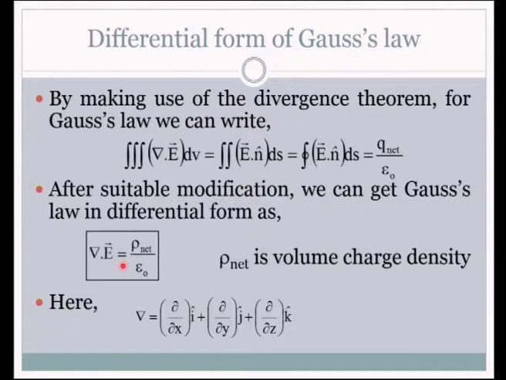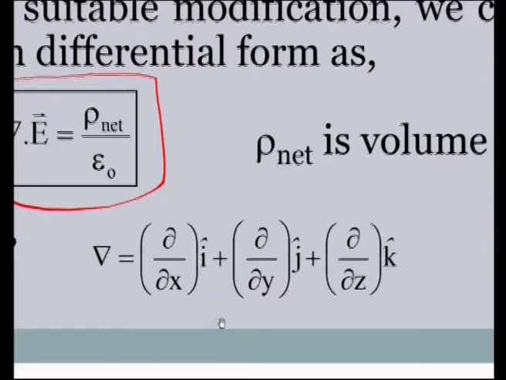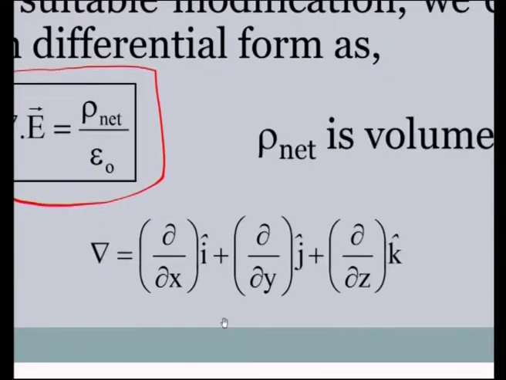It is a very important expression. It is mentioned in our curriculum that we should know the differential form also. Sometimes this form is used for solving problems. And what is this symbol that we have here? Look at the expression, this symbol, an inverted triangle. This is called the del operator in mathematics. In vector calculus, this del operator is a quite often used operator. So, that also is mentioned here in the differential form of Gauss law.